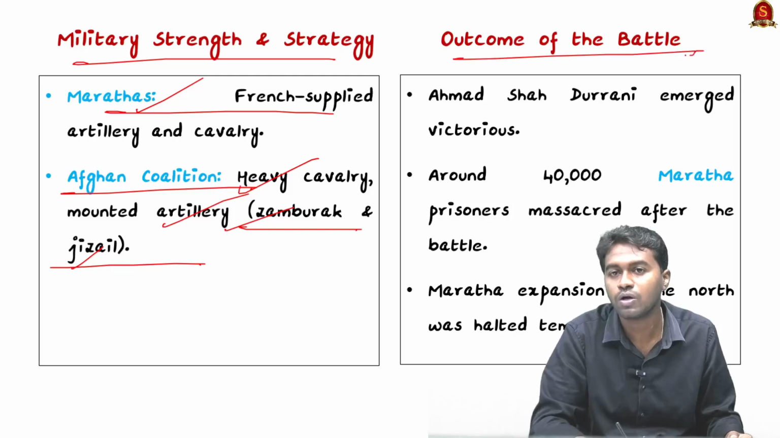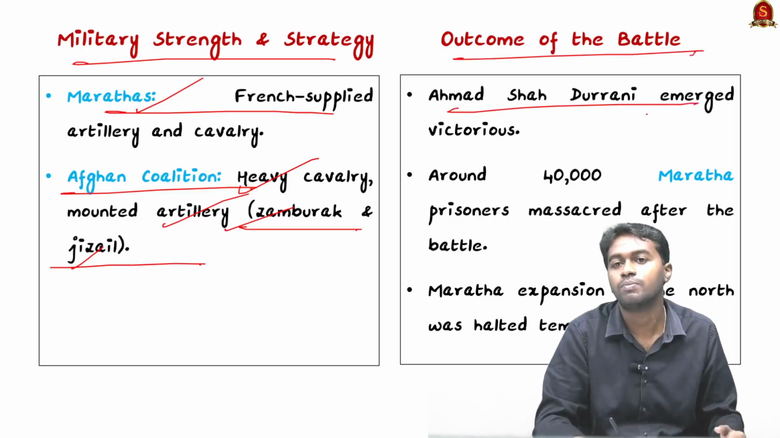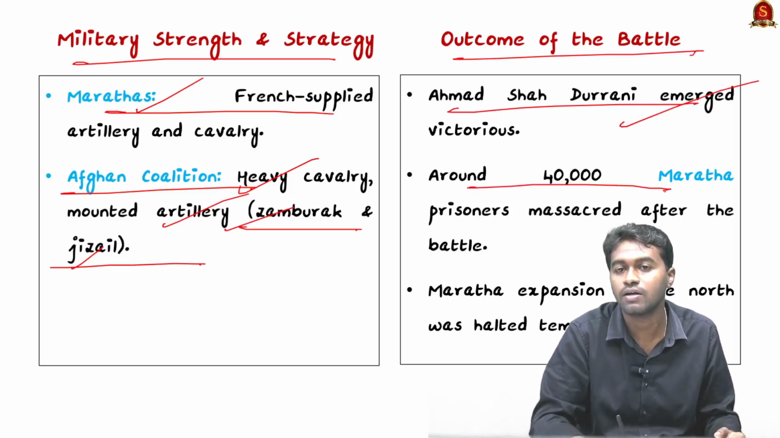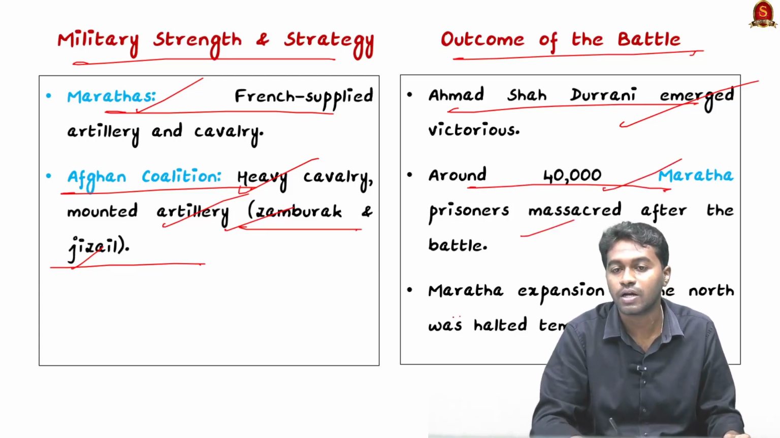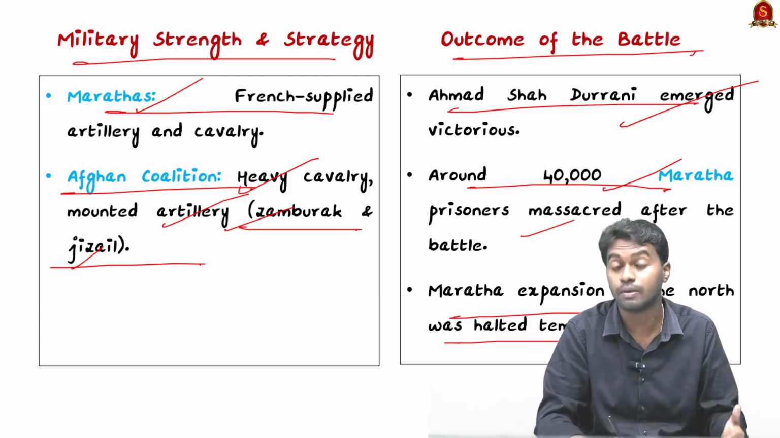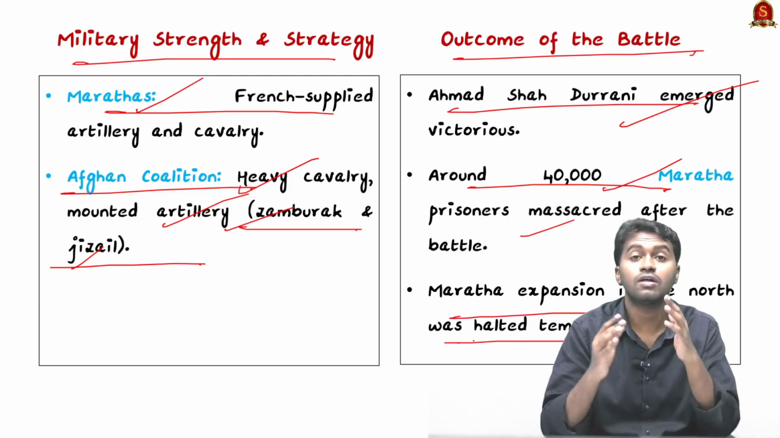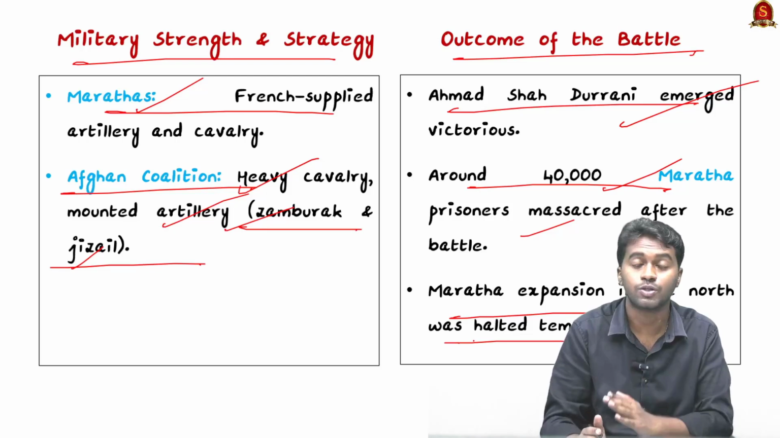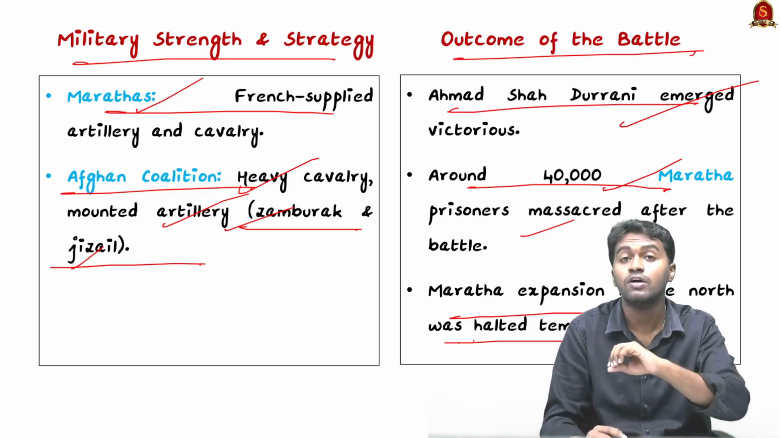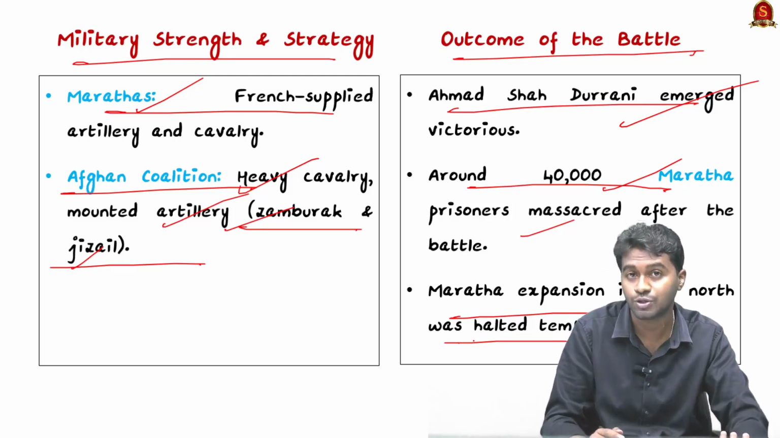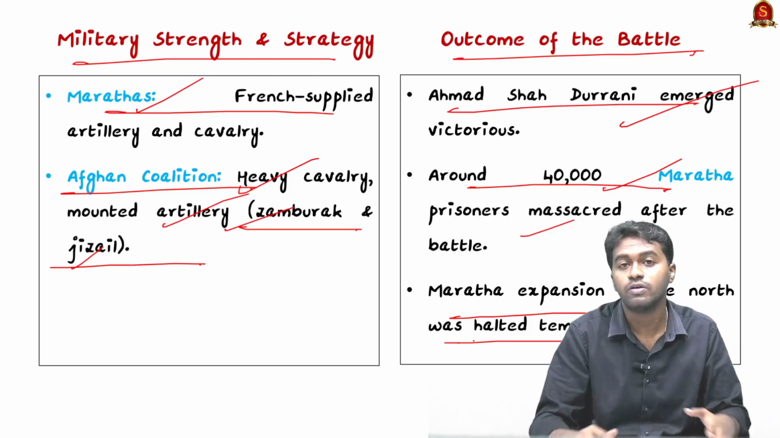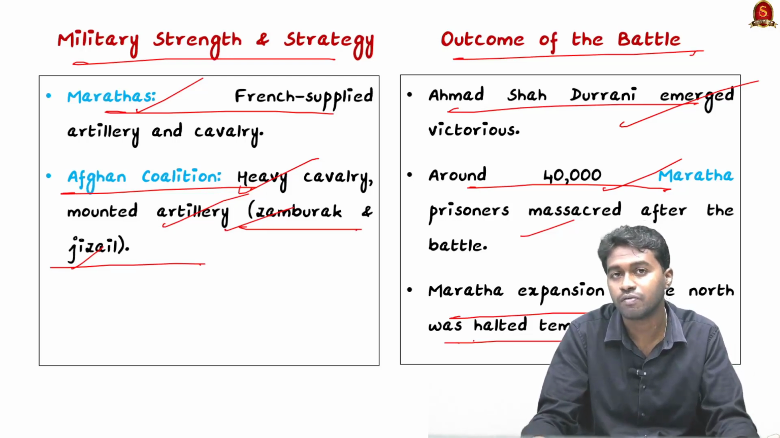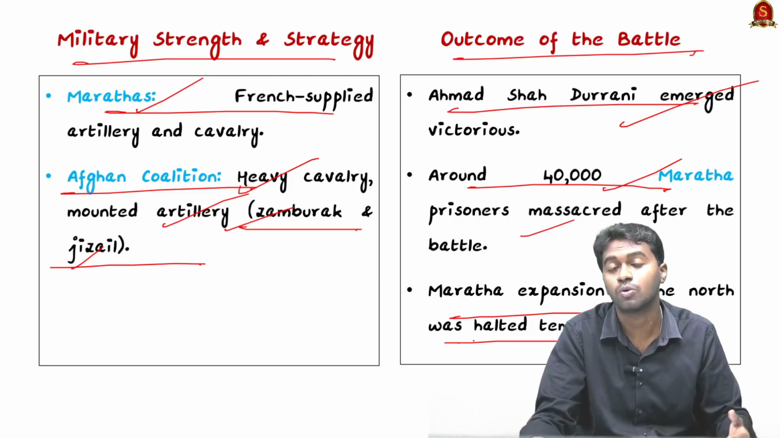And what was the outcome of the battle? Ahmad Shah Durrani or Abdali emerged victorious, and after the battle, nearly 4,000 plus Maratha prisoners were slaughtered, and the Maratha expansion in North India was halted temporarily. And you can see that after the third battle of Panipat in 1761, the Maratha empire also got split into different factions, like the Nagpur faction, Pune faction, and Kathiawar was another faction. So it got split into different factions, and that further weakened Maratha rule in India.